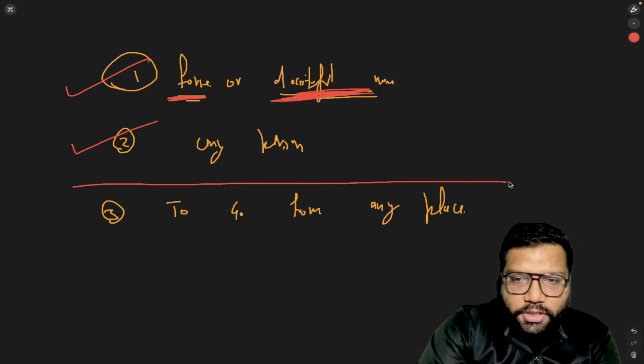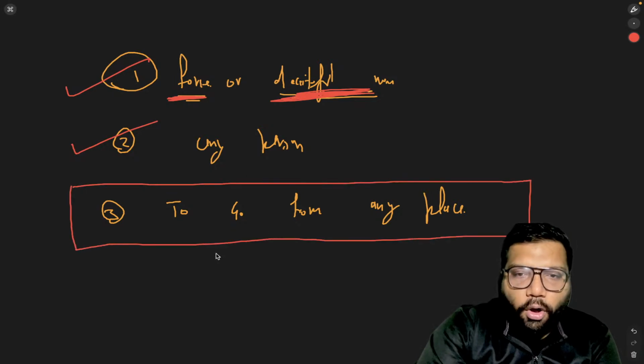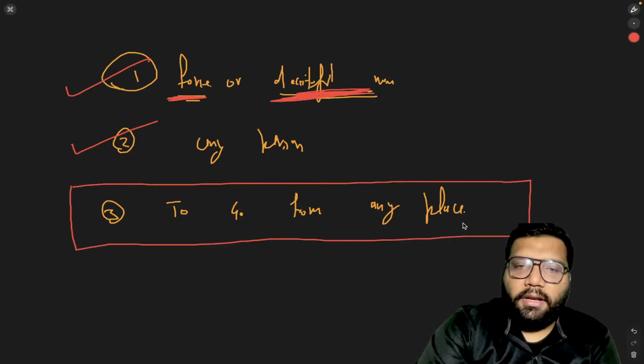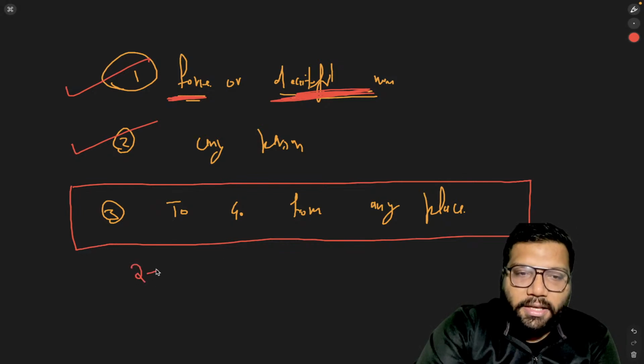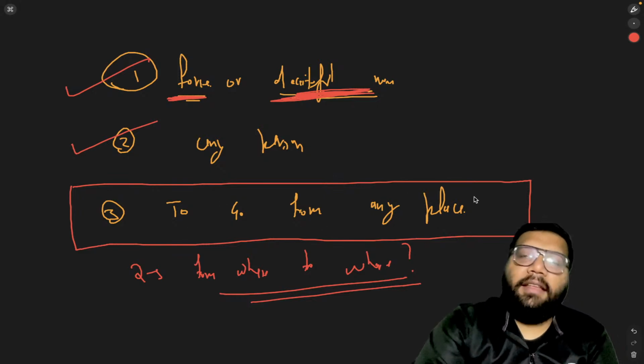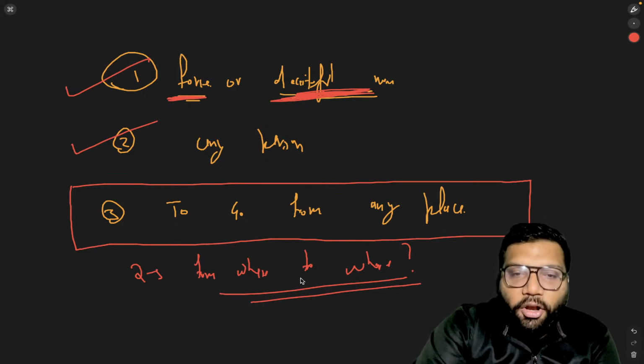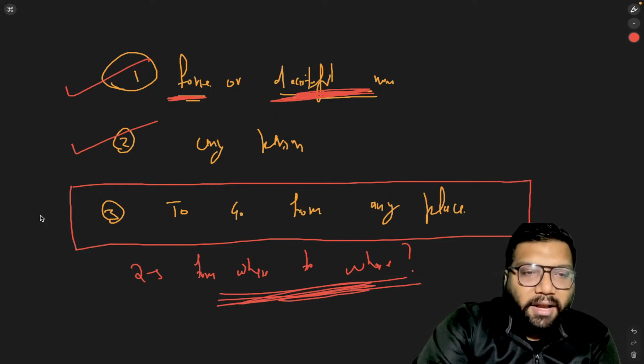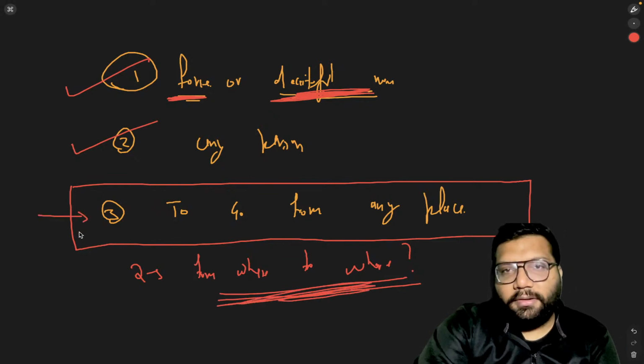Now focus on this one: to go from any place. Now the question is, can you answer from where to where? Where are they being taken from and to? To go from any place. So you cannot answer this question, from where to where, by reading the third essential.